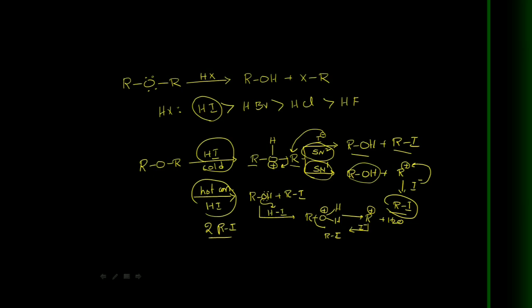Now let us discuss some examples. Here I am taking a methyl group on one side and an ethyl group on the other, with cold HI. In this case, first of all, protonation of the oxygen takes place. Next, I minus attacks. There are two possibilities, either SN1 or SN2 mechanism.